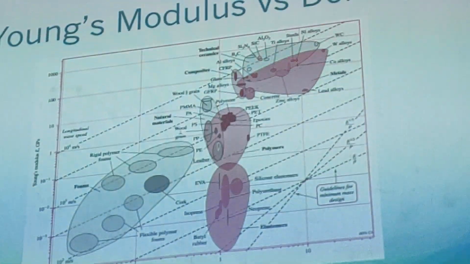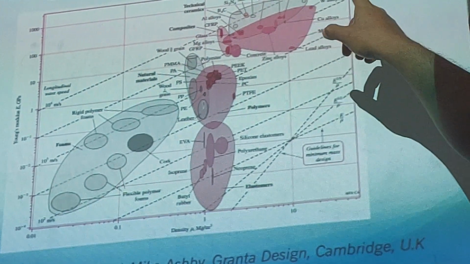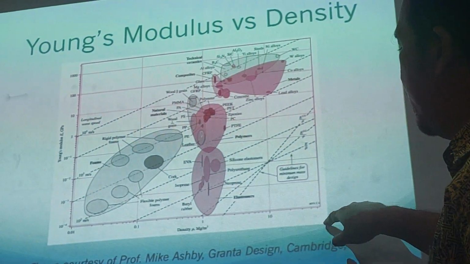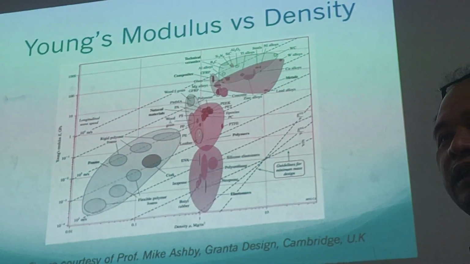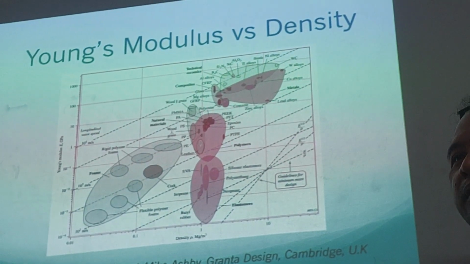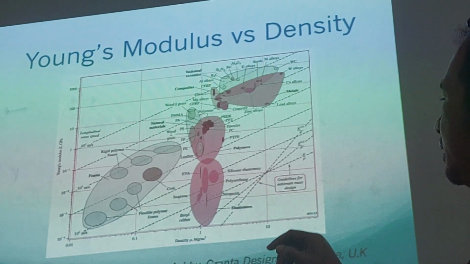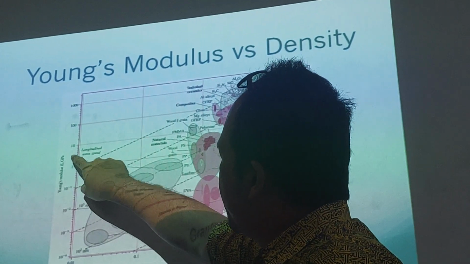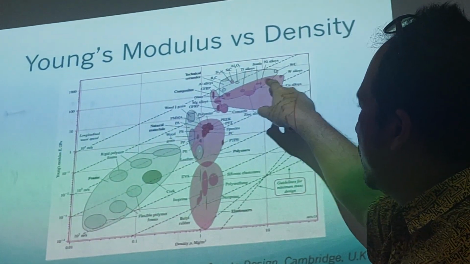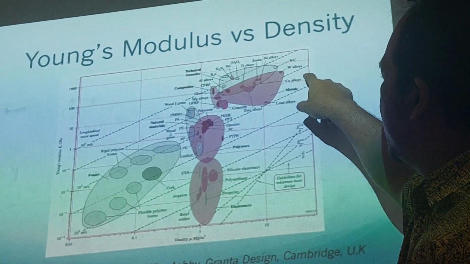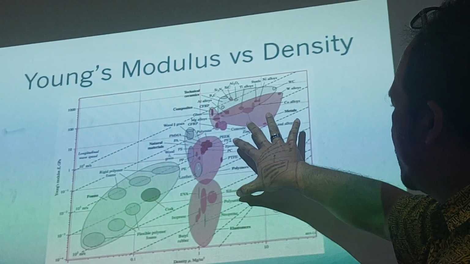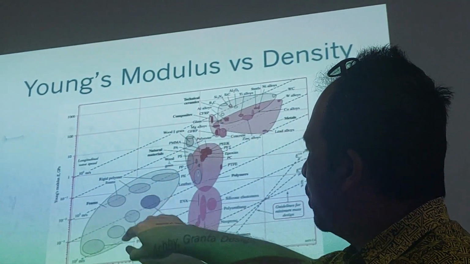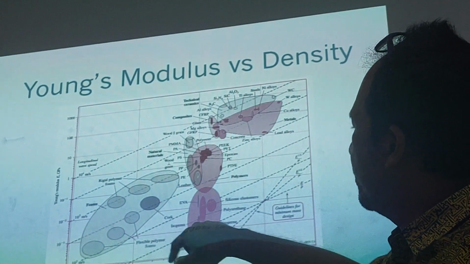This is rigid polymer. Wood is somewhere in here. If the Young's modulus is versus density, it's like this. This one is the density. Do you know density? Density, so the metal is in here. Remember before, the Young's modulus of the metal is around 100 to 1000. And then the density is very dense compared to, for example, foam, rigid polymer, flexible polymer, wood.